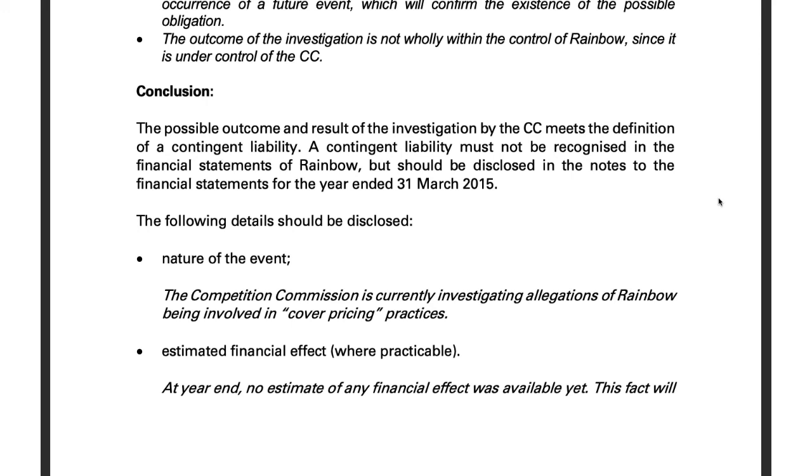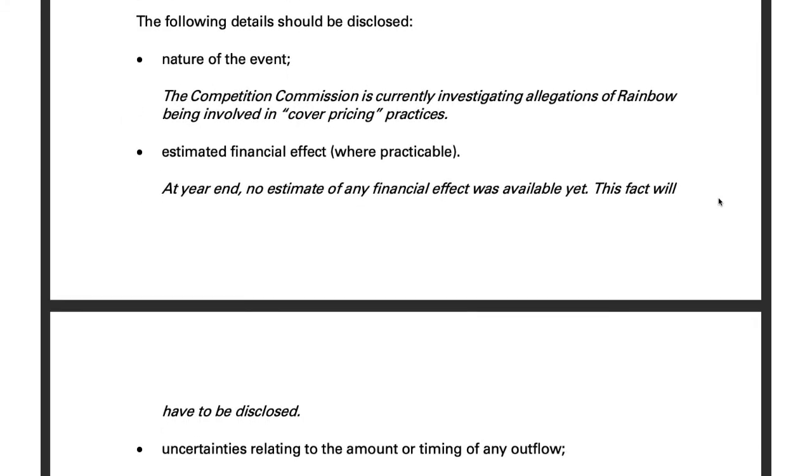We have no clue if we are found guilty, what will we be fined? This fact that you do not know what the financial effect will be must be disclosed. You can't just say there's no financial effect. Of course there's a financial effect if you're going to be found guilty. Okay, and there's a possible obligation. You just don't know what it is yet. You haven't been given any indication.